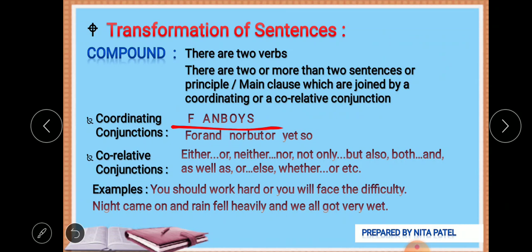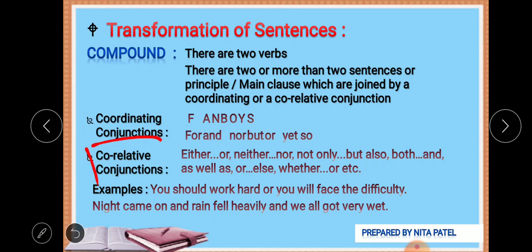F stands for for, A for and, N for nor, B for but, O for or, Y for yet, and S for so. It's very simple. If you remember this, you will definitely get these conjunctions. These are called coordinating conjunctions. So wherever you find these coordinating conjunctions, that means the sentence is a compound sentence.